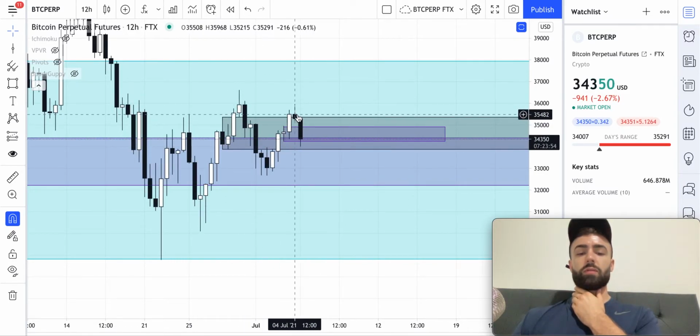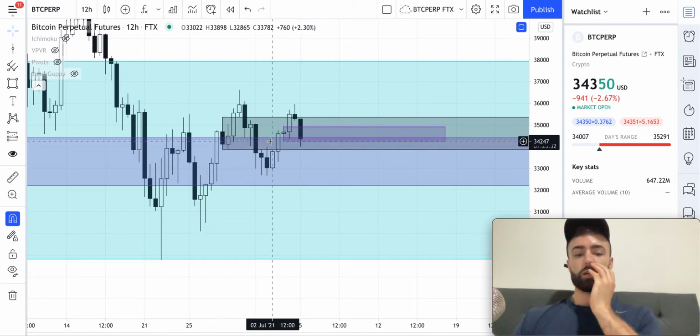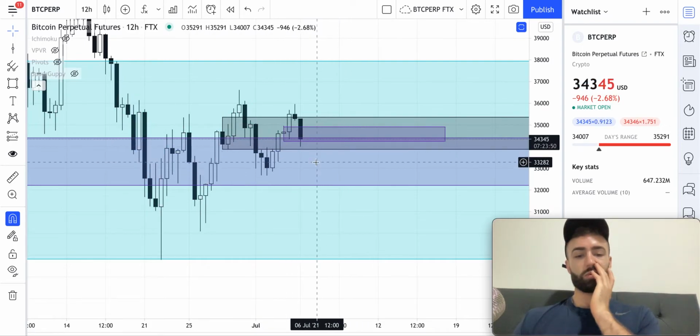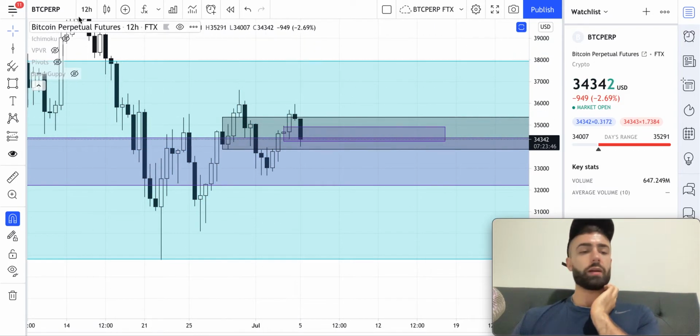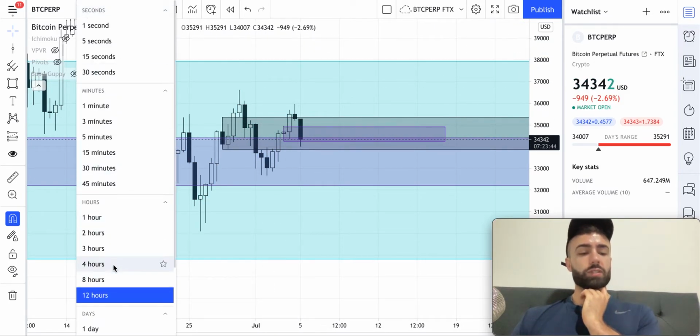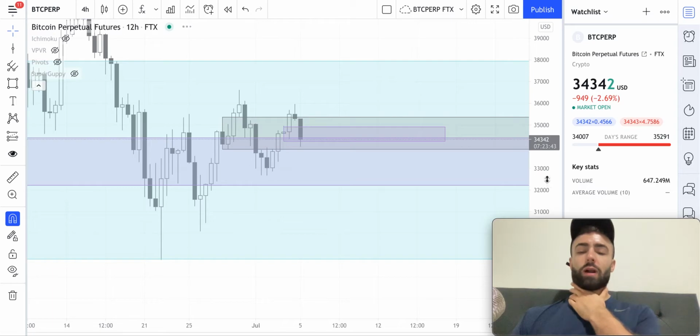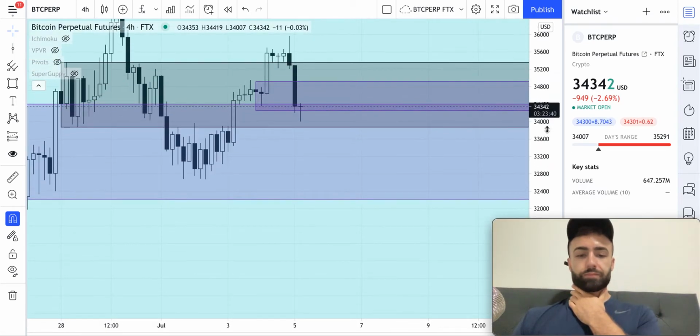We closed 1 above it, but we didn't close 2, so it's not supporting price right now. That's an important point to make, but it's also not resisting it either, because we're just in the middle of it right now. So it kind of just gets negated. So let's go to the 4-hour and look at what we're dealing with there.